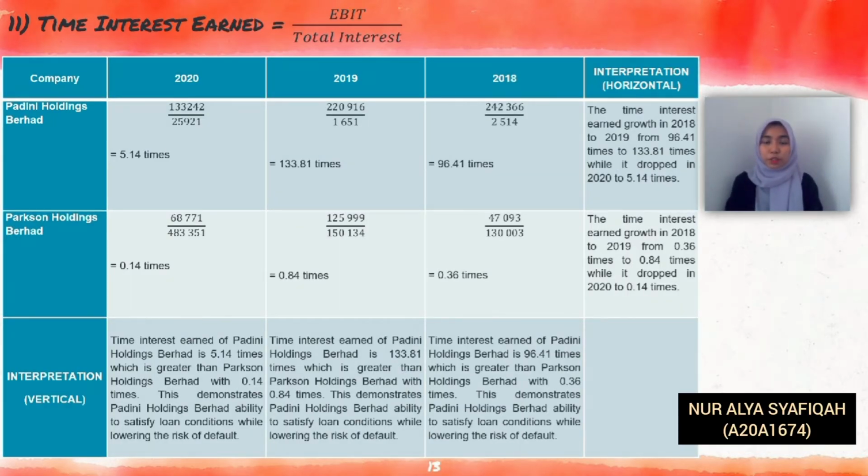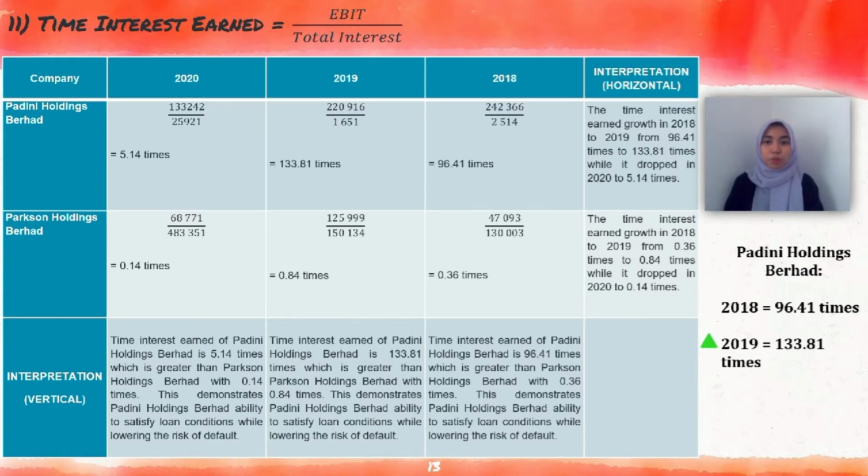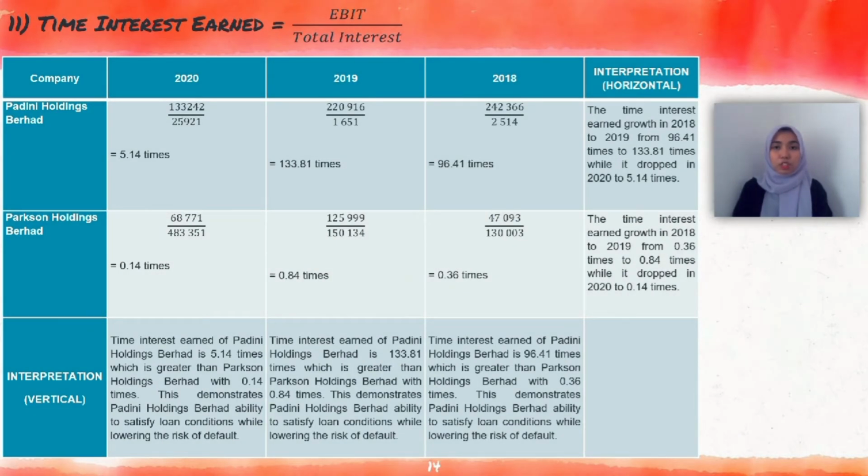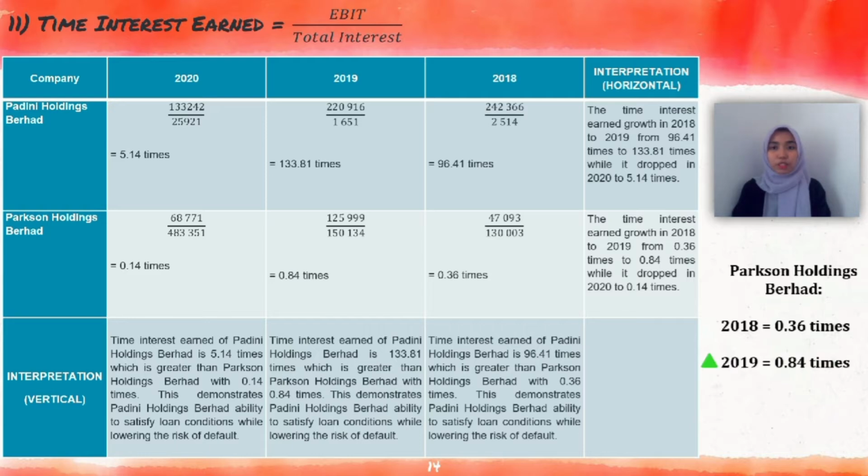For the interpretation of horizontal of Padini Holdings Berhad, the time interest earned grew in 2018 to 2019 from 96.41 times to 133 times, while it dropped in 2020 to 5 times. For Parkson Holdings Berhad, the time interest earned grew in 2018 to 2019 from 0.36 times to 0.84 times, while it dropped in 2020 to 0.40 times.